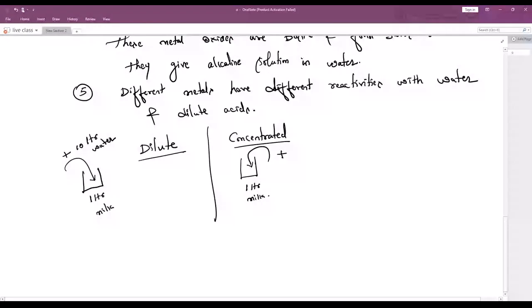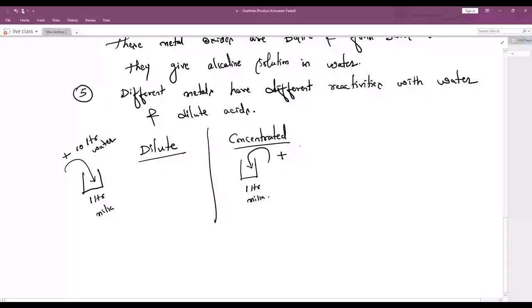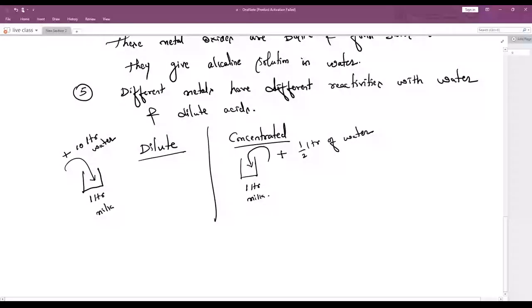And on the concentrated side, I have taken 1 liter milk and added half a liter of water. Can you find any change in both? Can you imagine the taste of both sides?